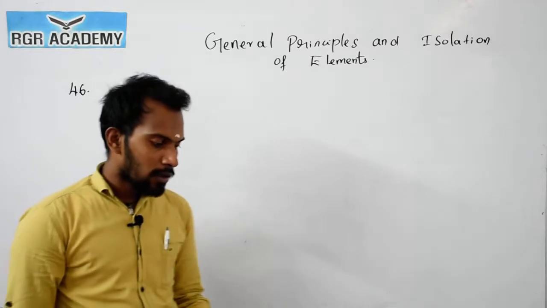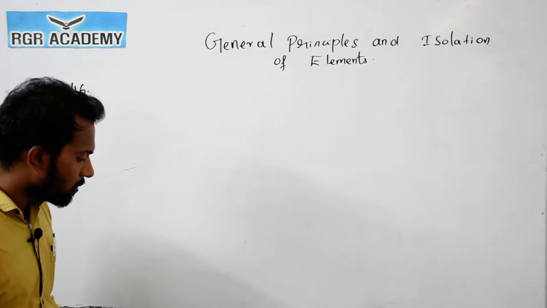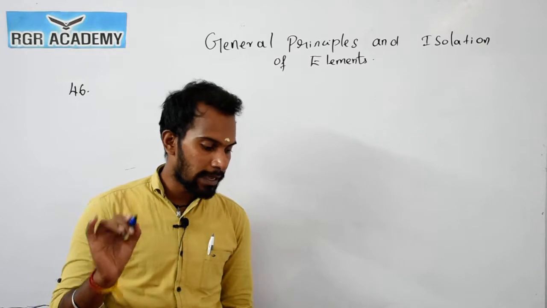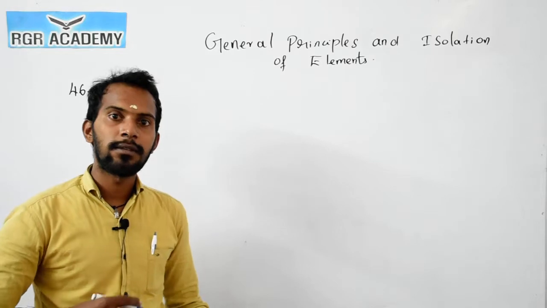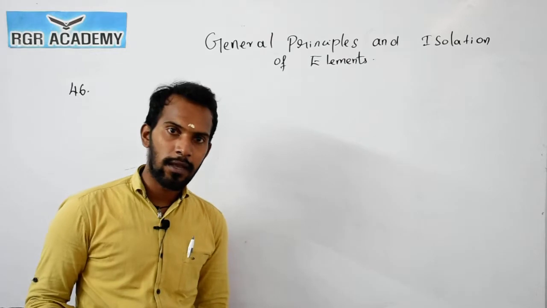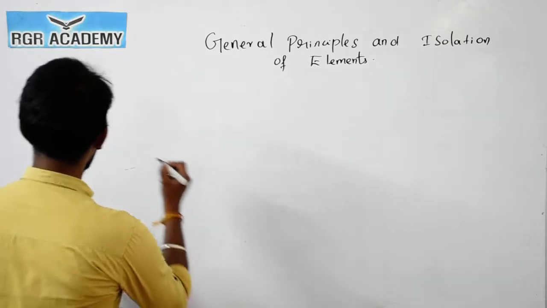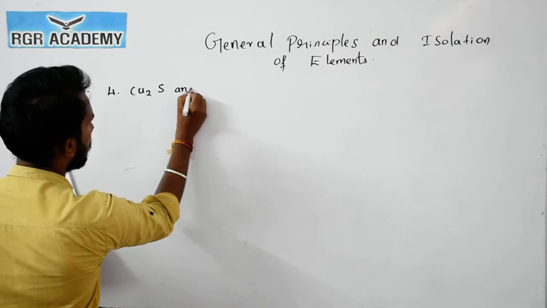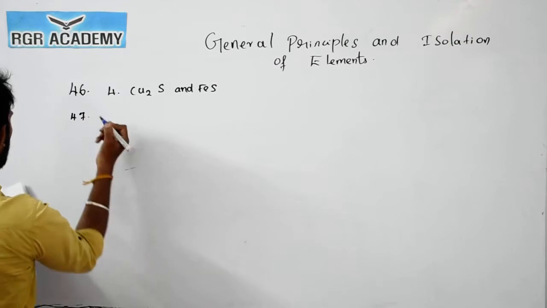So here, matte contains mainly... Your option given is Cu2S in your answer key, but that one is not the right answer. The exact answer is Cu2S and FeS. Please check your options. In the answer key they will give you answer 1, but the answer is not 1, the answer is 4, which is Cu2S and FeS.